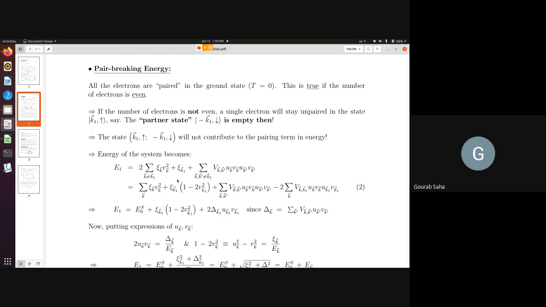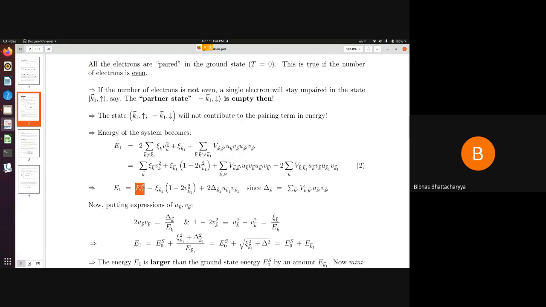Xi k1 is the single particle energy of the single electron put in this momentum state, measured from the chemical potential, so it is epsilon k1 minus mu. This is the kinetic energy of the single particle that you put in this state k1. When you are going to calculate the total energy, this is going to be the energy for the paired state, and the single particle in the k1 state will contribute this much of kinetic energy. Clear? Yes. Okay. So we arrive at this equation 2.